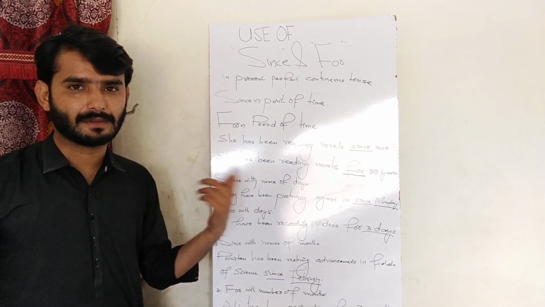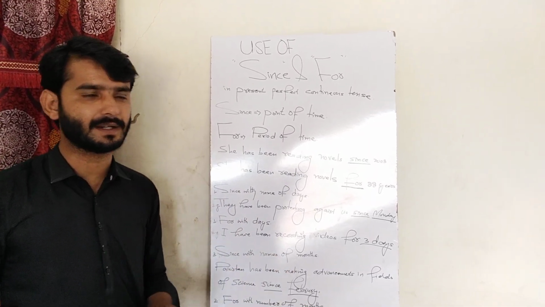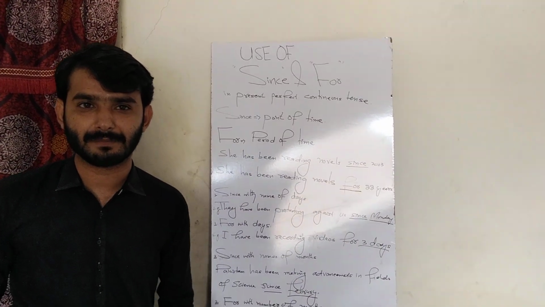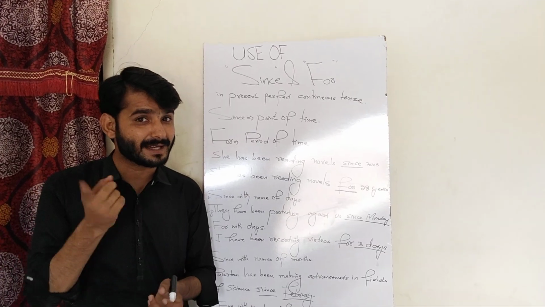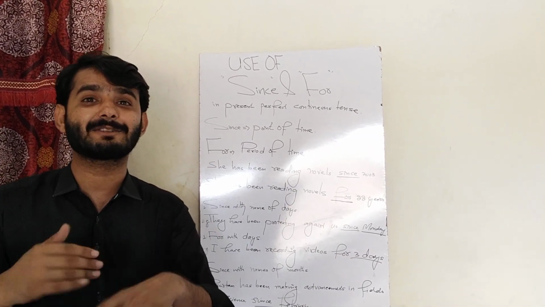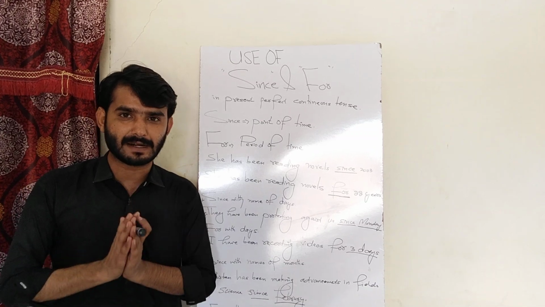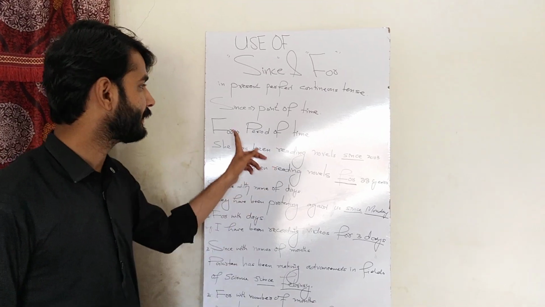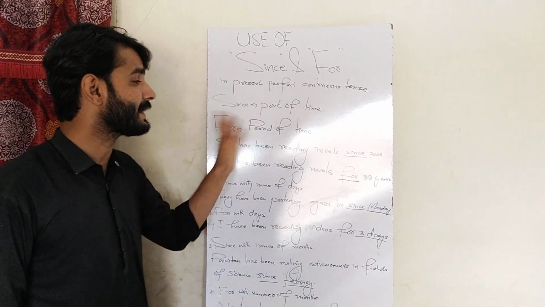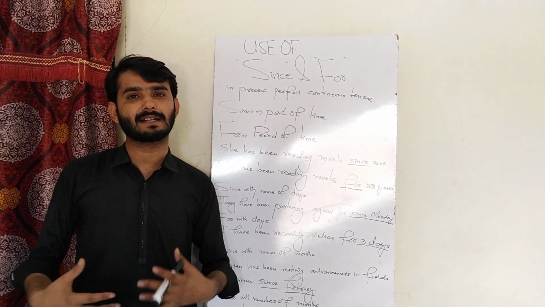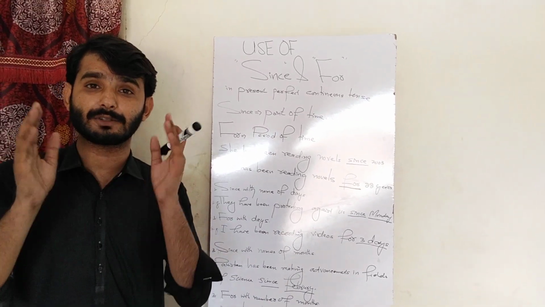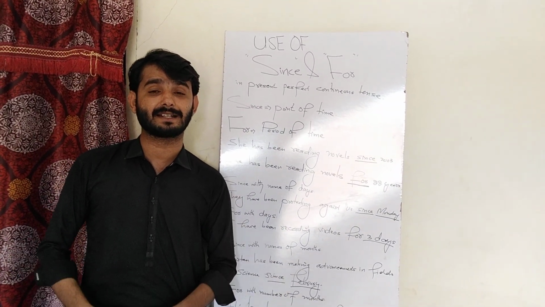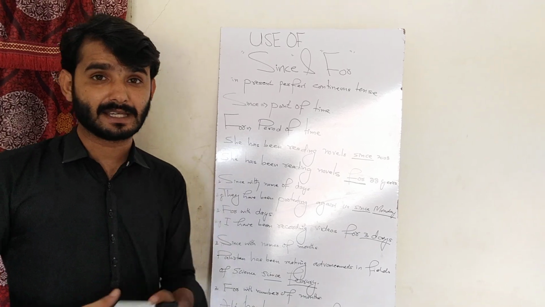I have written where to use since and where to use for. Since is used to point out a time, for the point of a time. When we use since, we are telling when an action was started. So when we want to tell when an action was started, we use since. For is for the period of time. Here we will not tell when the action was started, but we will be referring to how long it has been since that action started and been in progress. So this is how we use for.